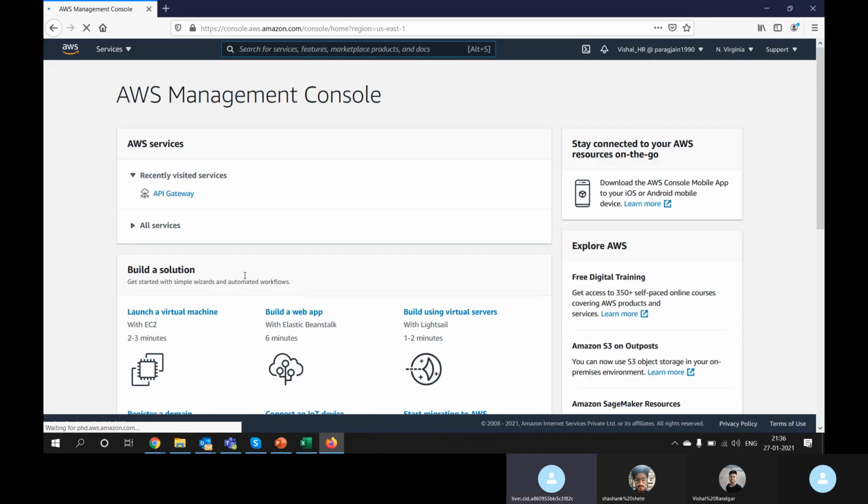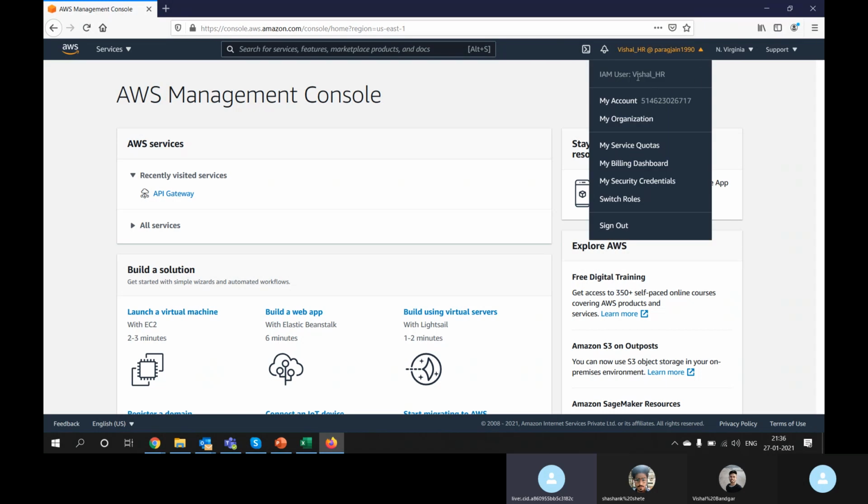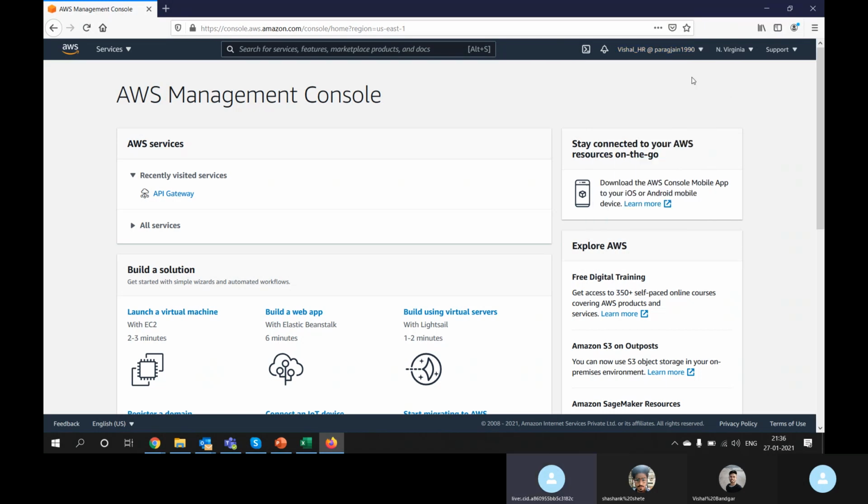Okay, so remember, I am logging in. If I'm in Firefox Mozilla, then the user is Vishal. If you want to know whose user it is, you can just go here. Can you see Vishal HR, and this user is logged in at Parag 1990. Okay, so Vishal is a user. He is not the admin, and it's not a default user. Okay.